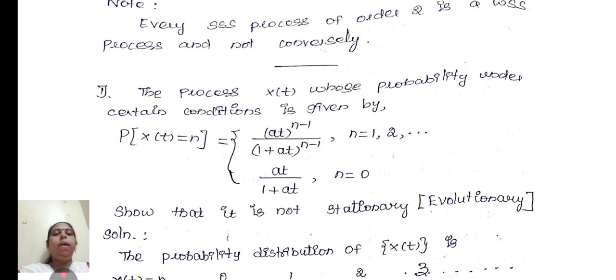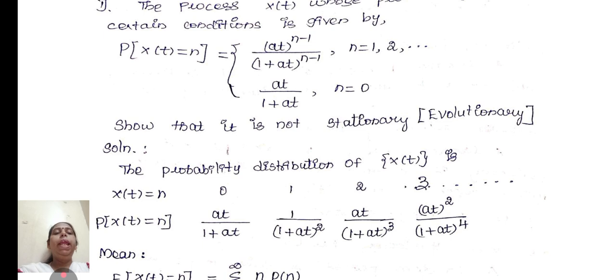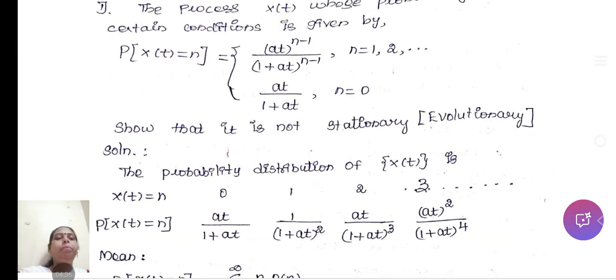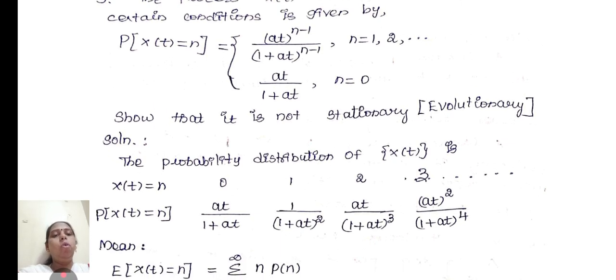Let us go to the problem. The process X(t) whose probability under certain condition is given by P[X(t) = n] = (at)^(n-1) / (1+at)^(n+1), n = 1, 2, etc. When n equals 0, it takes the value at / (1+at). Show that it is not stationary. We have to prove that either the mean or the variance is not constant.